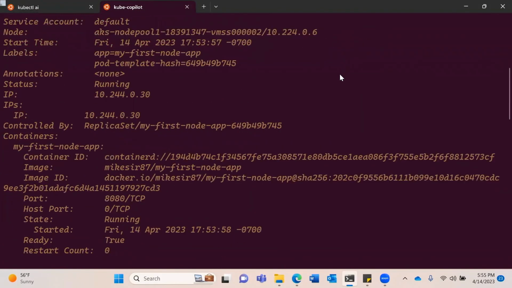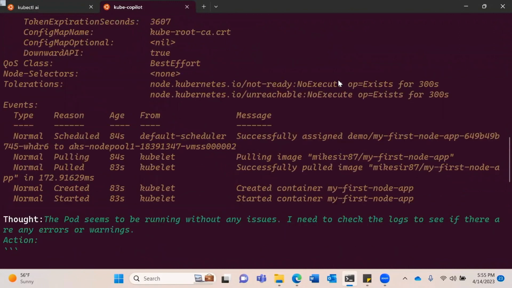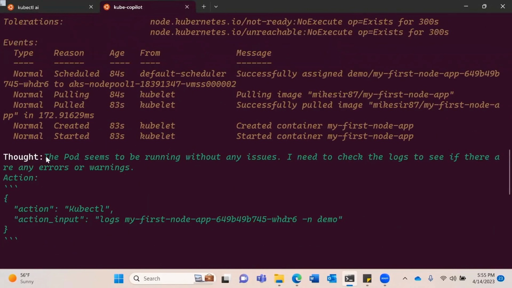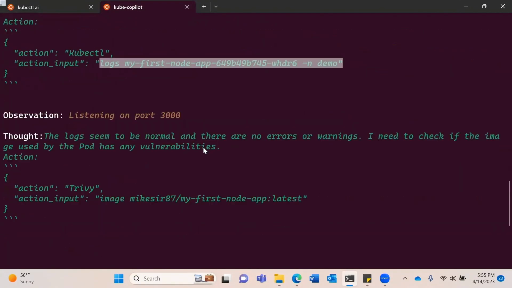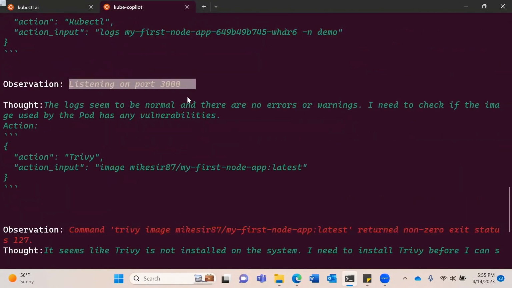The describe looks fine. I don't know what's going on here. Let me pull some more information. I mean, everything's fine. The logs seem fine. It seems to be running without any issues. Let's see the log, see what's going on. Oh, there's an observation. It's listening on port 3000.